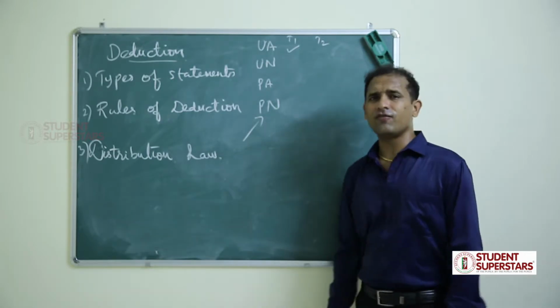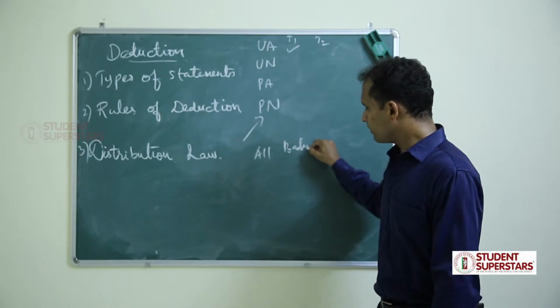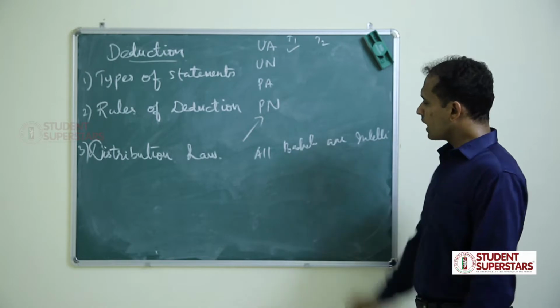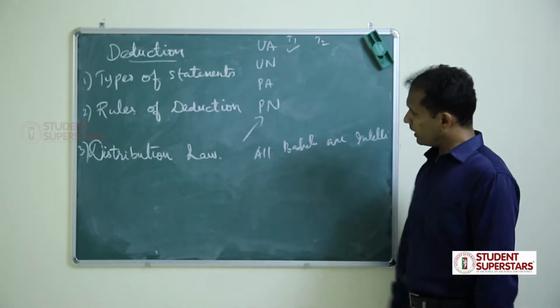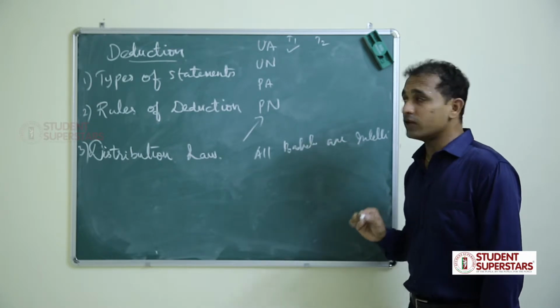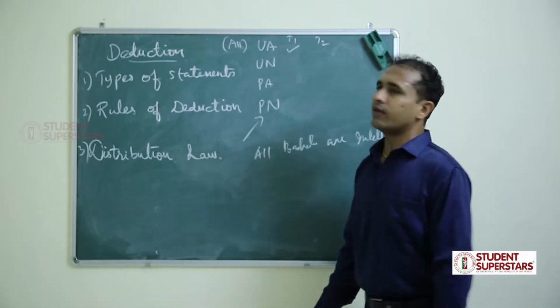First, what is universal affirmative? For example, all bachelors are intelligent. Then this is the universal affirmative. Why? The statement starts with all and it is a positive statement. So if the statement starts with all, it is universal affirmative.